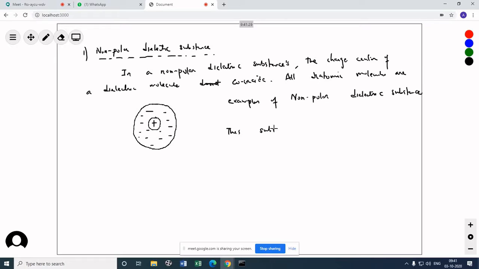These substances do not have any permanent dipole moment, as their charge centers coincide.